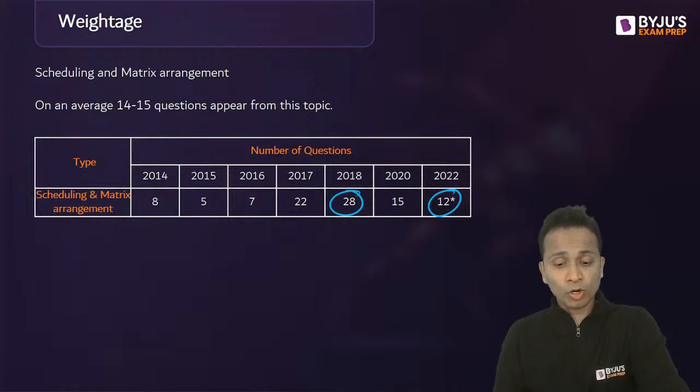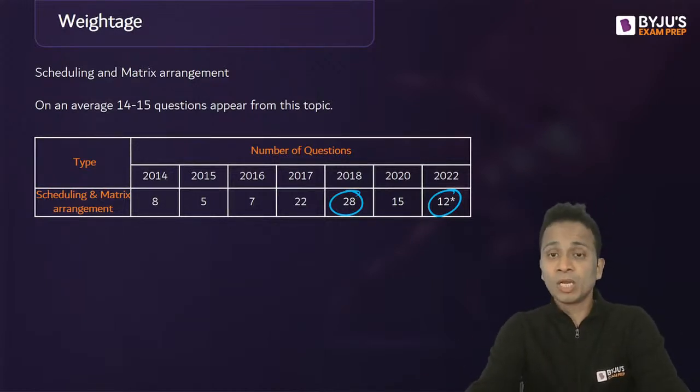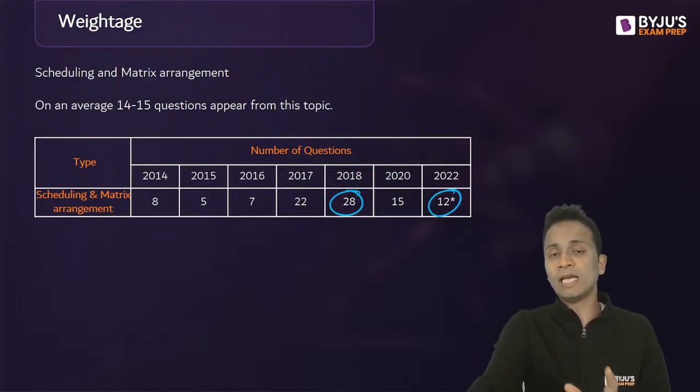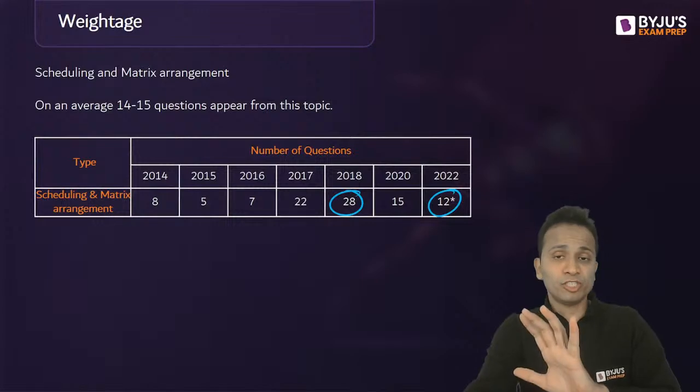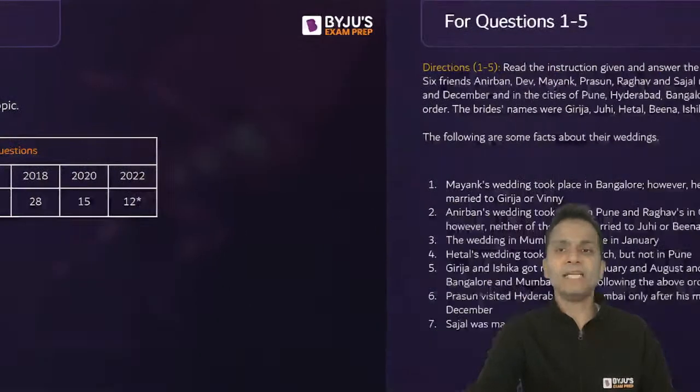Now, what about 2003? For 2003, we don't have the paper because it was online, so that was memory based. So I cannot be sure about 2003. Sorry, 2023. Okay, for 2023, I'm not sure about that. This is the data which is authentic. So we can talk about this.